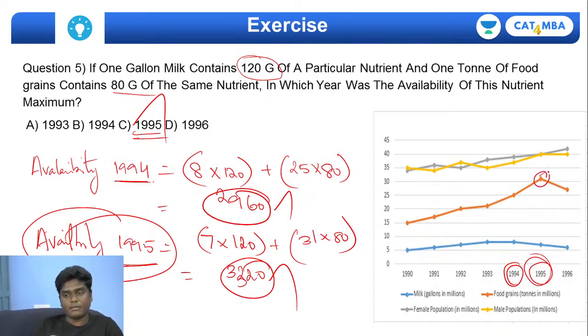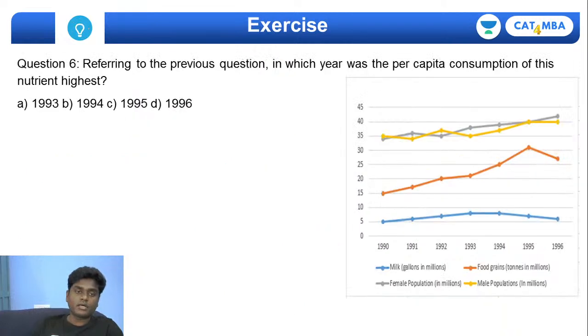Why? Because the spike up is higher comparatively, right? If you compare the nutrients, especially in the year 1995 they have a massive spike up. Okay, and if you go for the next one, referring to the previous question, in which year was the per capita consumption of this nutrient highest? So referring to the previous question, they're asking you again, it's going to be 1995. The per capita consumption of a nutrient is exactly highest in the year 1995. Okay.